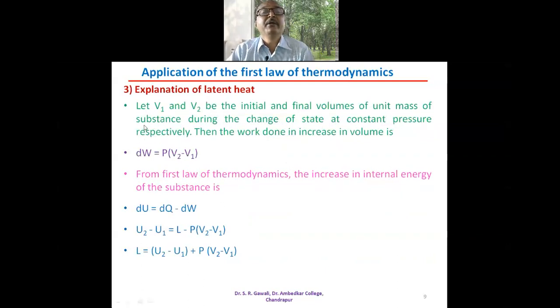Let V1 and V2 be the initial and final volumes, respectively, of unit mass of a substance during the change of the state at constant pressure.